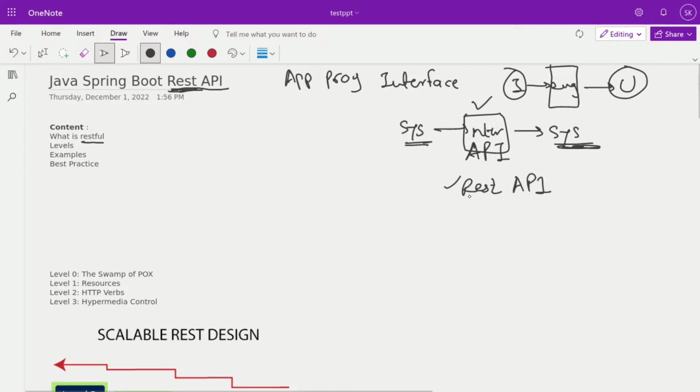REST represents state transfer, and API is application programming interface. The point is system 1 needs to communicate with system 2, and certain rules, regulations and guidelines are defined for all of that. They are calling it RESTful.